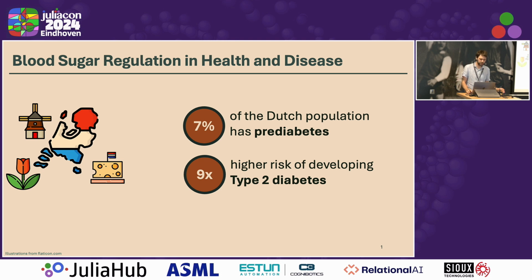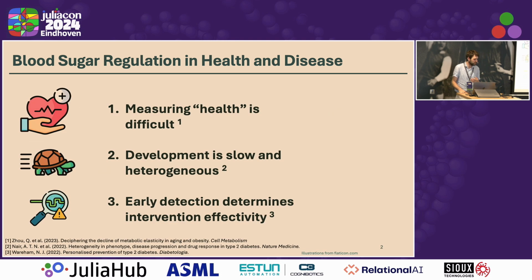So what we want to do about this is enable the personalized treatment of prediabetes, but for that we need to measure how healthy someone is. And measuring health is difficult. It's very difficult to quantify how healthy someone is, directly. Another thing is that the development of prediabetes and type 2 diabetes is very slow and also very heterogeneous.